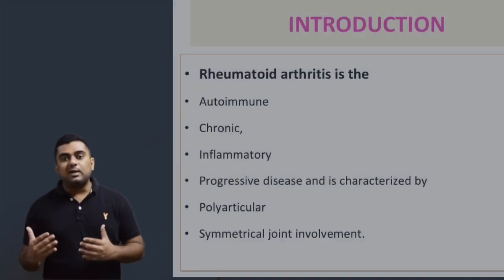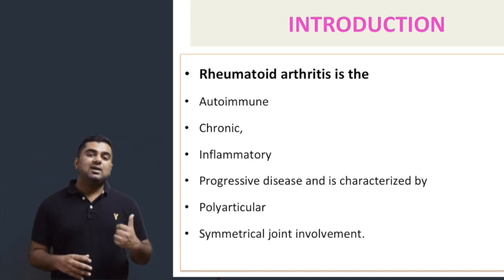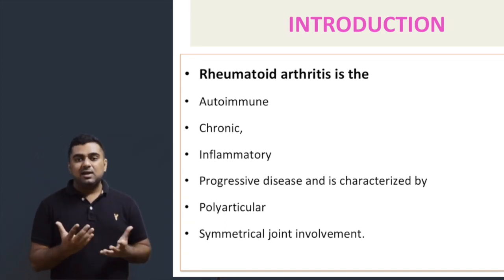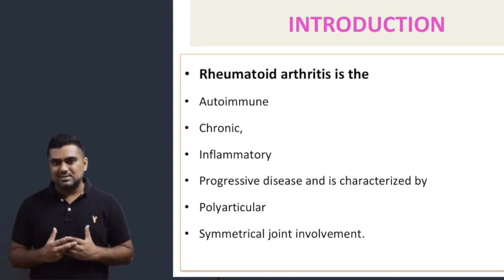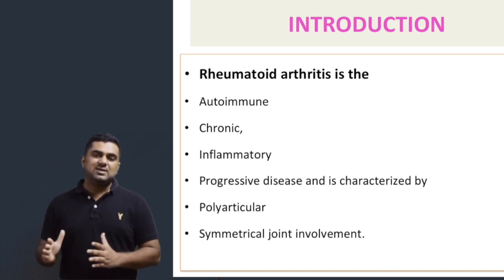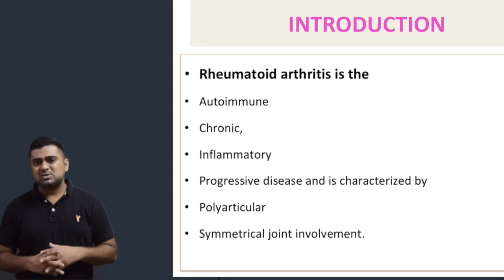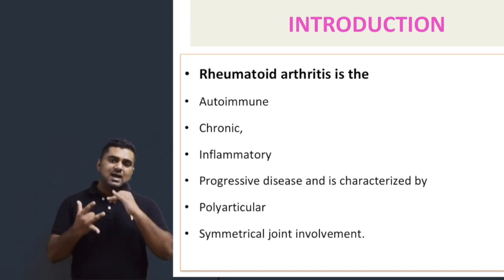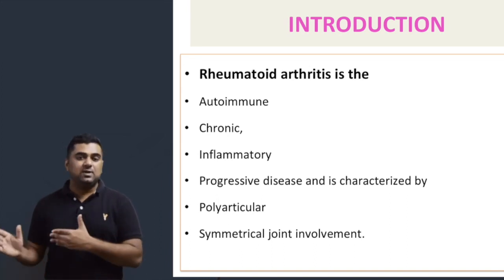In this video tutorial, I'm going to talk about the pathophysiology of rheumatoid arthritis. To understand the pathophysiology, first we need to understand what exactly rheumatoid arthritis is, right? From the name itself we can understand that arthritis means inflammation of joints and rheumatoid means involvement of the musculoskeletal system. Now coming to the definition, rheumatoid arthritis is an autoimmune disorder. There are so many autoimmune disorders like diabetes, SLE, systemic sclerosis, spondylitis, and rheumatoid arthritis is one of them.